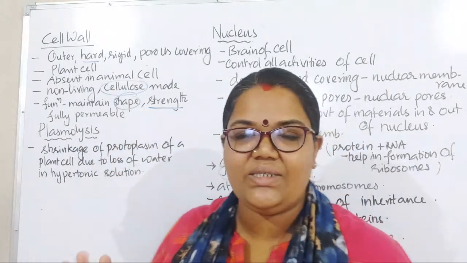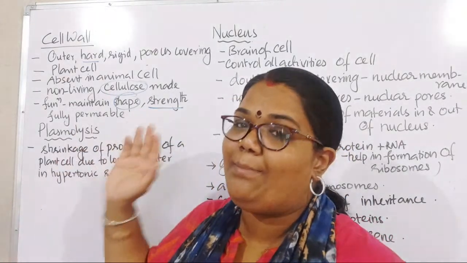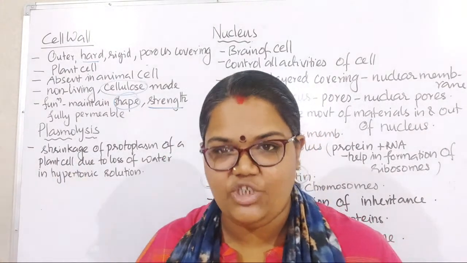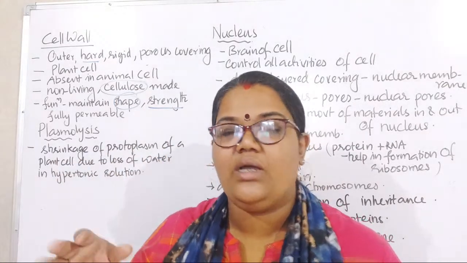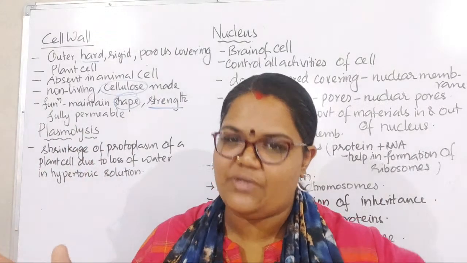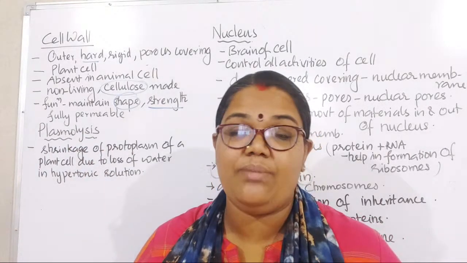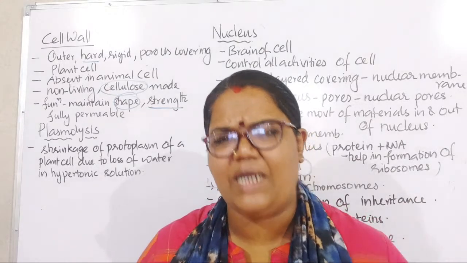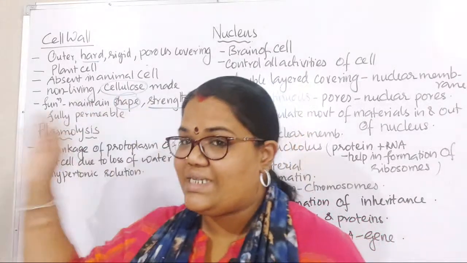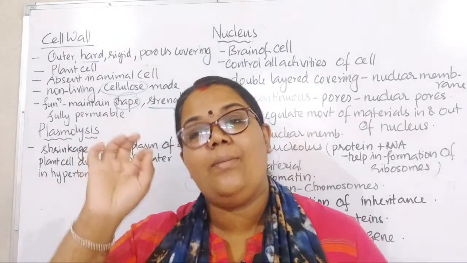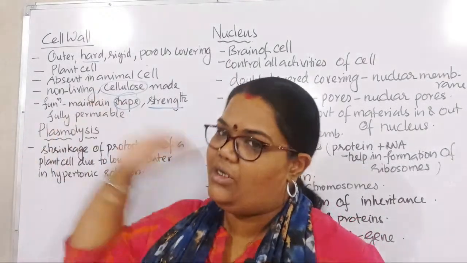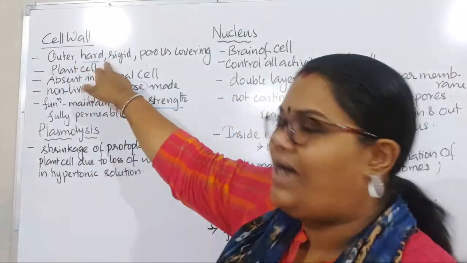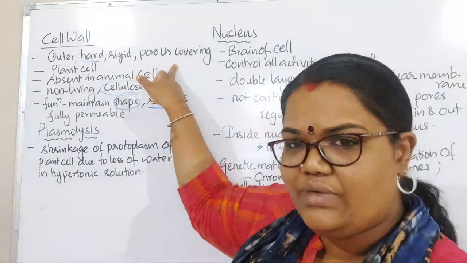So where can you find this cell wall? It's mostly in the plant cell. I told you there are other organisms which have a cell wall, like fungi and bacteria. Bacterial cell walls are made up of some other things, not simply cellulose. Fungi cell walls also have chitin and some other substances. We are discussing here only the plant cell. The plant cell's cell wall is made up of cellulose, an outermost, hard, rigid, porous covering.